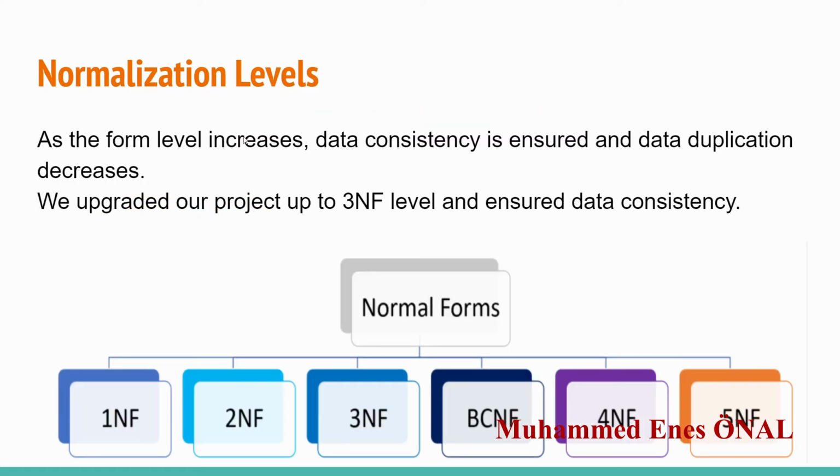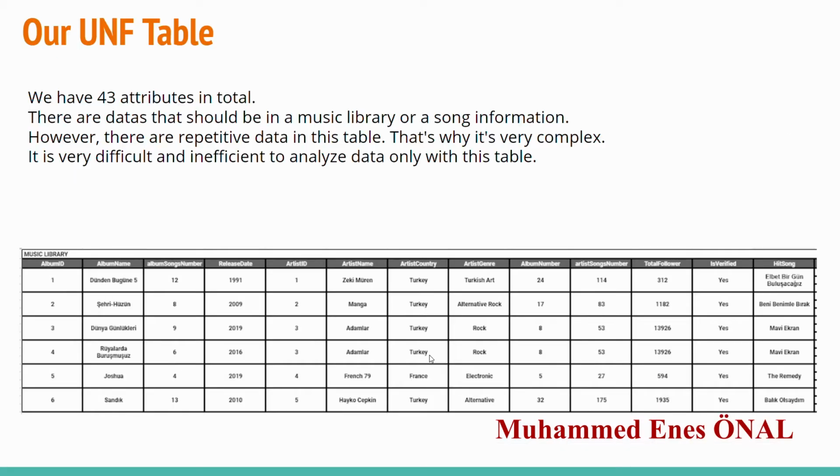Normalization levels: as the form level increases, data consistency is ensured and data duplication decreases. So we upgraded our project up to 3NF level and ensured data consistency. In our UNF table, we have 43 attributes in total. There is data that should be in a music library or song information. However, there is repetitive data in this table, and that's why it's very complex. It's very difficult and inefficient to analyze data only with this table, as you can see.